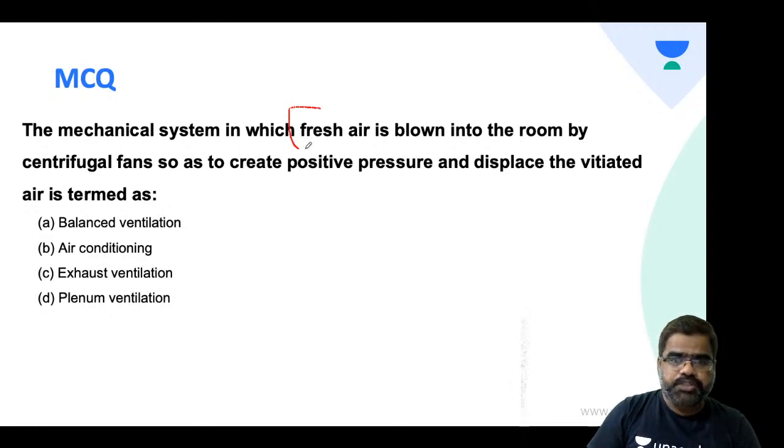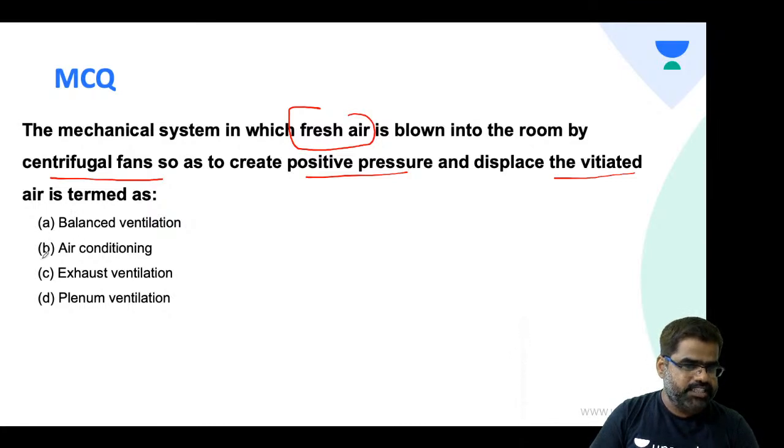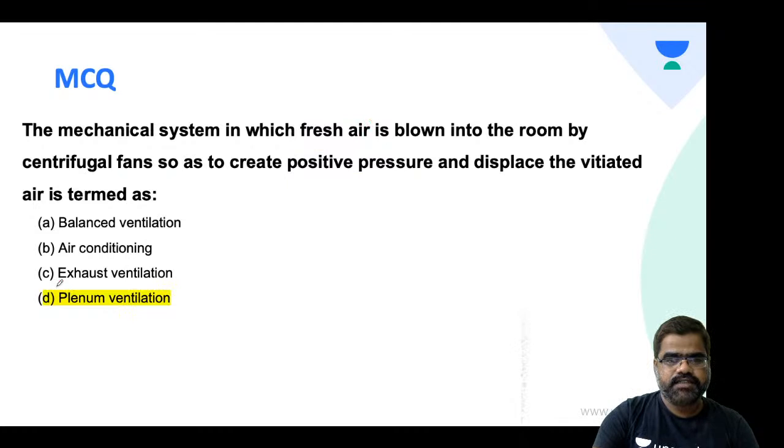You are trying to push the fresh air inside the room by a centrifugal fan so as to create a positive pressure and displace the vitiated air. What is it called? Balanced ventilation, air conditioning, exhaust, plenum. No, it is plenum. Students, it is plenum.